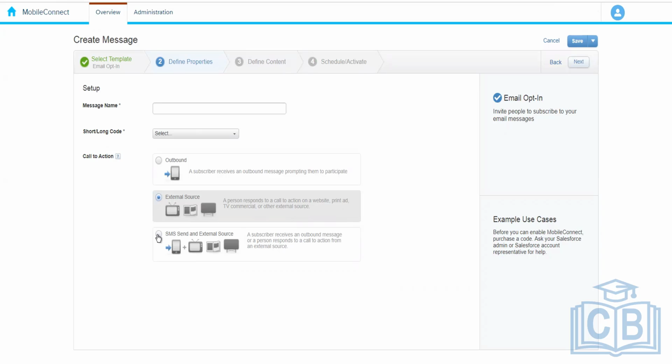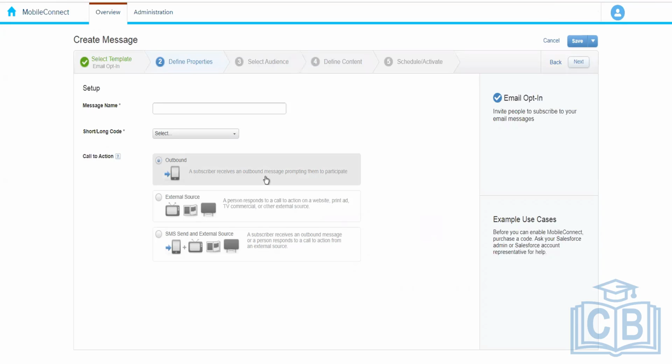And if you choose the third option, what does it mean? Now we will be able to send them the SMS as well, and we need to select the audience. Plus, we can also send an SMS message when we receive any SMS from the external source. In the first option, we do not have any option to respond. Once we receive the SMS, we cannot send a response saying you have opted in.